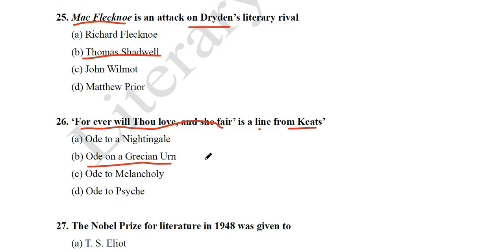So the Grecian Urn is there, and there are some inscriptions, some pictures which are permanent. There is a lover who is trying to kiss his lady love, but she is escaping from him, flying away from him. So this is the line. Why? Because that picture is permanent, so the lover can never touch his lady love, and he will continue to love her forever.